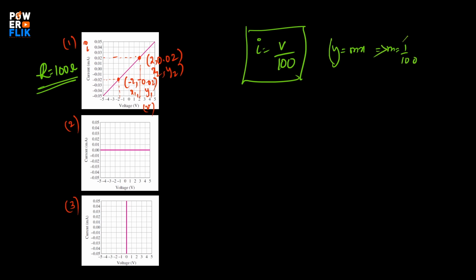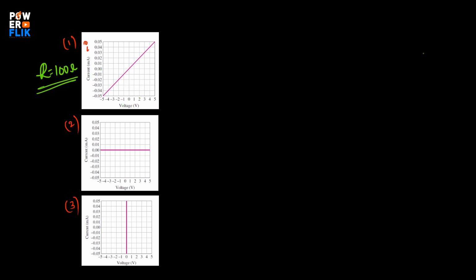Now I consider this point: V is equal to minus 1, so we keep minus 1 by 100. So I is equal to minus 0.01. Got it? If you are having a linear curve, then 1 by R will be the slope of it.